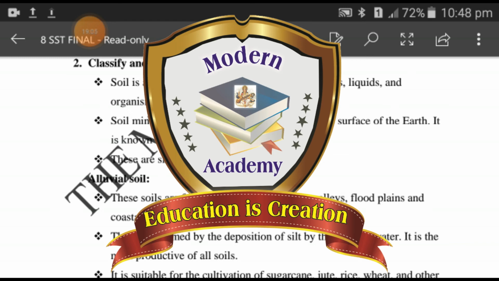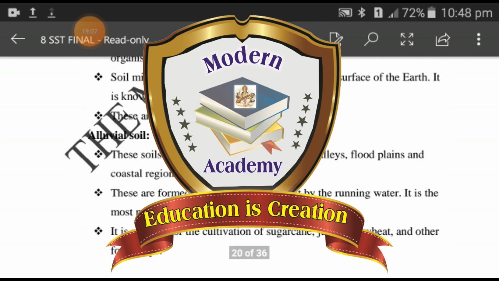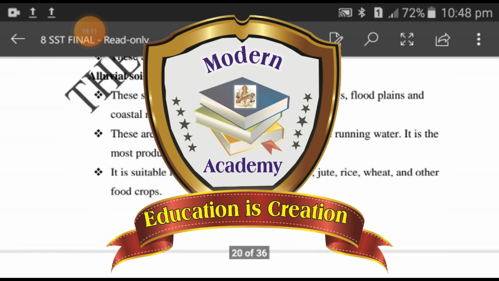These are six different types of soil. They are alluvial soil. These soils are found in the regions of river valleys, floodplains and coastal regions. These are formed by the deposition of silt by the running water. It is the most productive of all soils. It is suitable for the cultivation of sugarcane, jute, rice, wheat and other food crops.